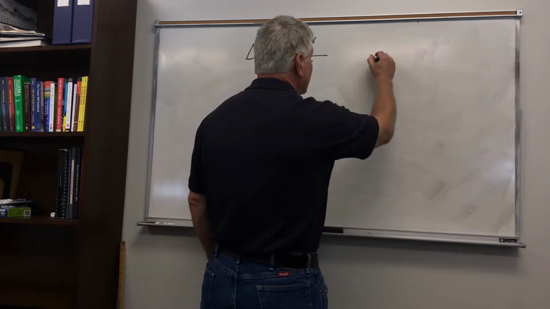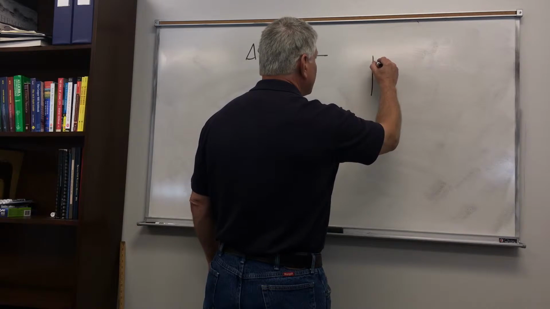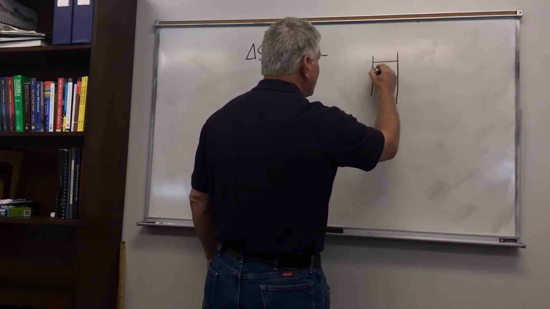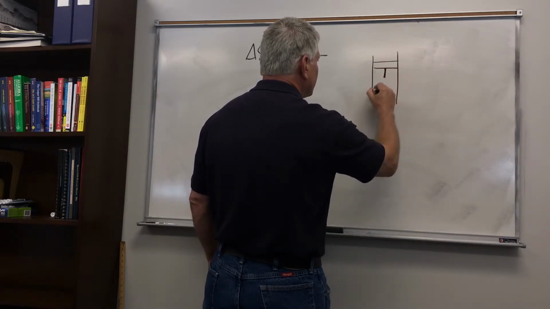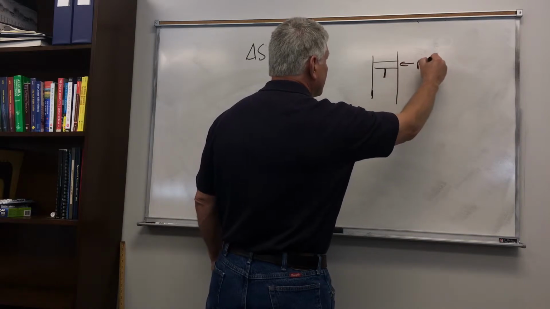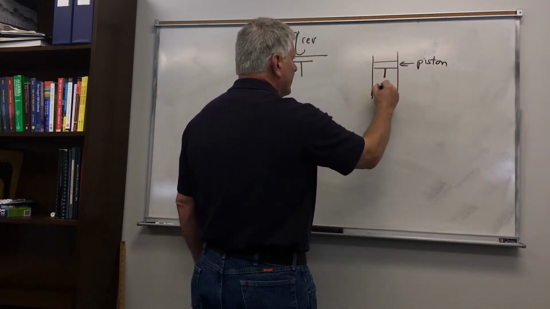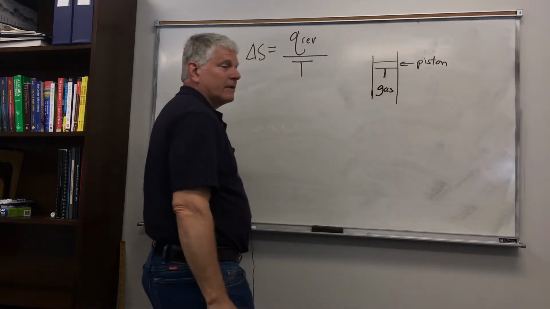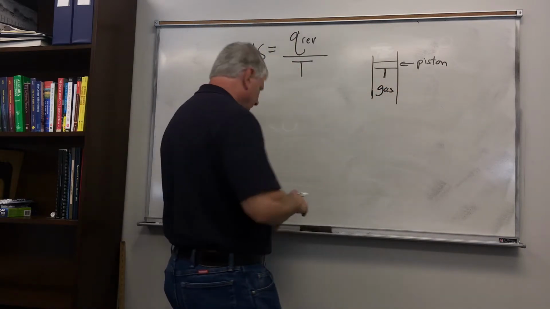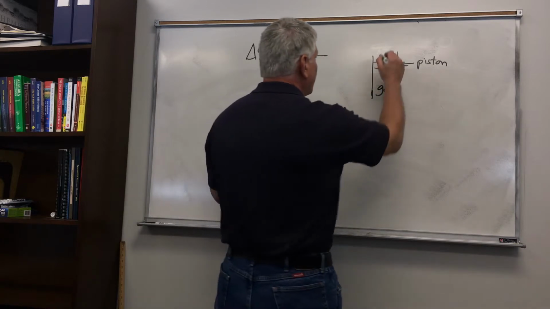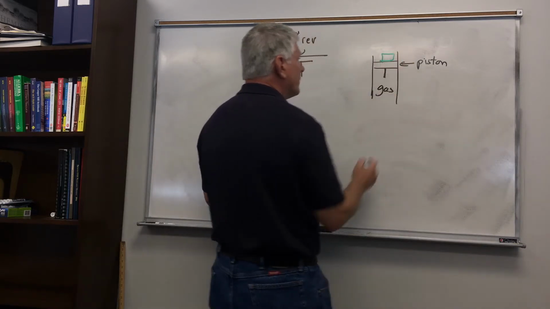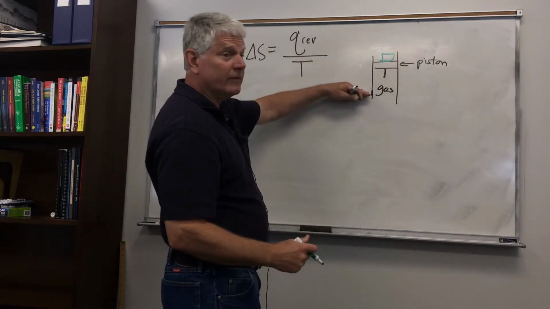So if we wanted to, say, compress a piston, so we have a cylinder here with a piston in it. So this is our piston here, and we have a cylinder, and we have a gas, say, here. If we wanted to compress the gas, we could just drop a big weight on top of the piston, and the piston would move down suddenly.